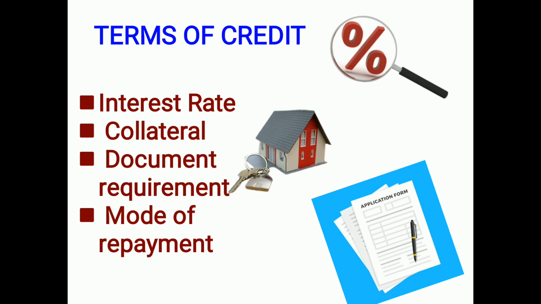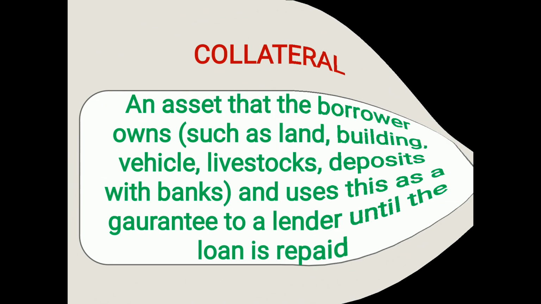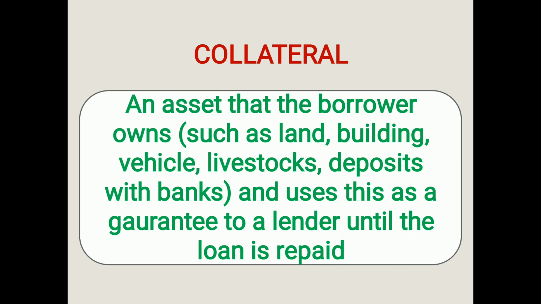So what is the interest rate for a personal loan? The interest rate for a personal loan may vary from the home loan. The rate of interest may vary from personal loan to car loan or any other property loan. To get a loan, we have to submit the collateral, that is, the property. What is collateral? It is an asset that the borrower owns, such as land, building, vehicle, livestock, deposits with the bank, and uses this as a guarantee to a lender